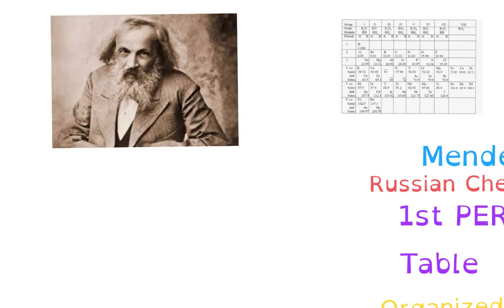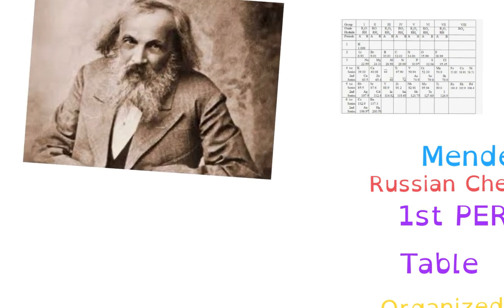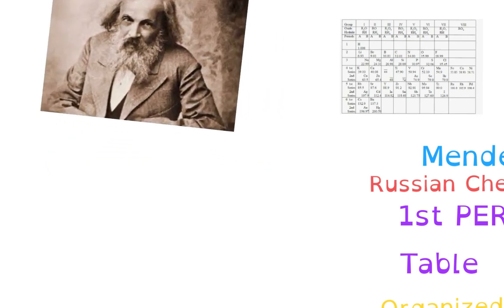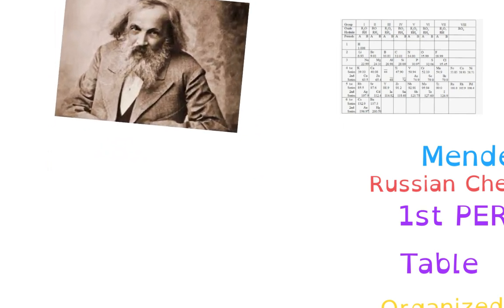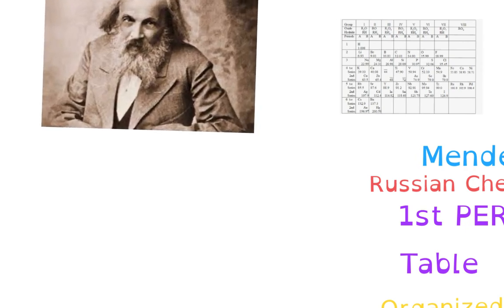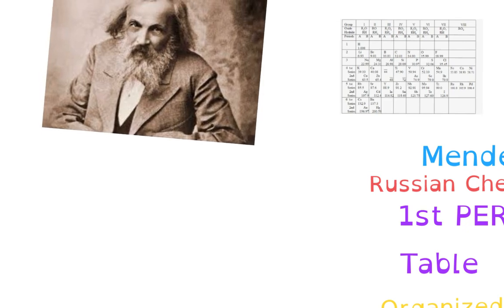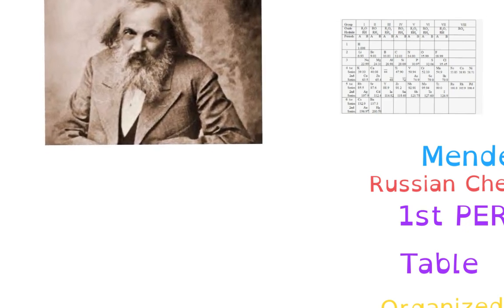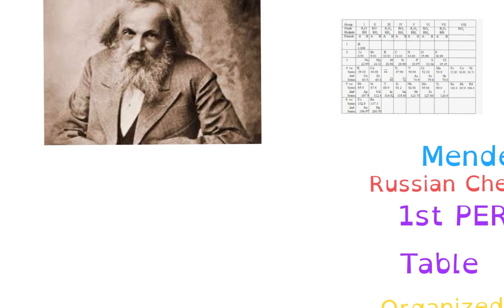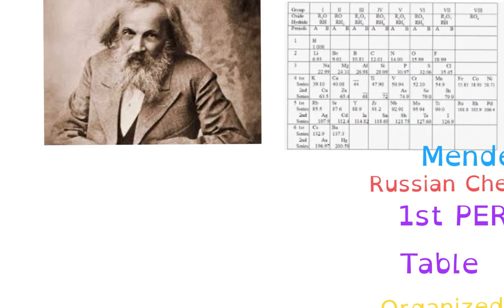Let's learn about this thing. So, the very first periodic table was made by this dude right here, Mr. Dmitri Mendeleev. He was a Russian chemist, lived in Siberia back in the late 1800s. And the idea came to him kind of in a dream. He was supposed to catch a train going to St. Petersburg. And back then, the taxis in Siberia, Russia, was a sleigh. And he made that sleigh driver wait for 2 days to come up with what is known as our periodic table, which at the time looked like this.